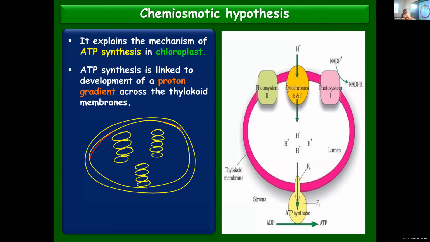Each one is a granum, and several such grana are scattered in the chloroplast, interconnected by stroma lamellae. I told you it is in the stroma lamellae that cyclic photophosphorylation takes place.